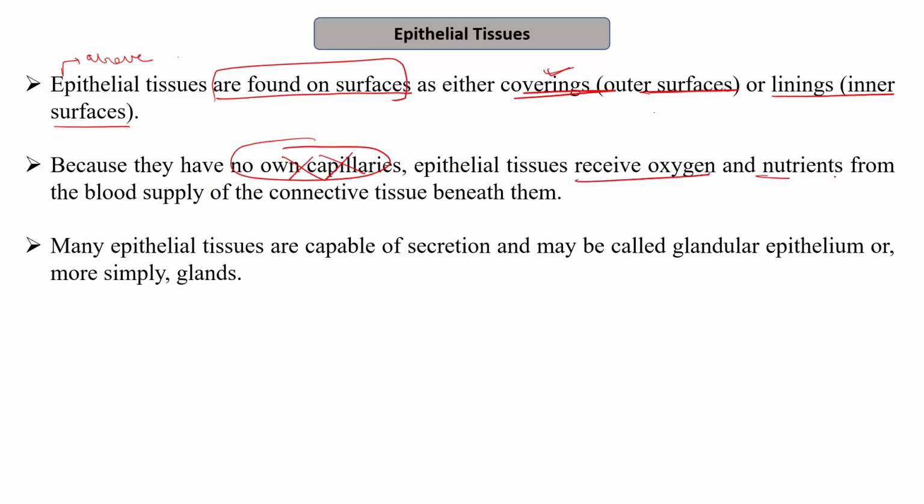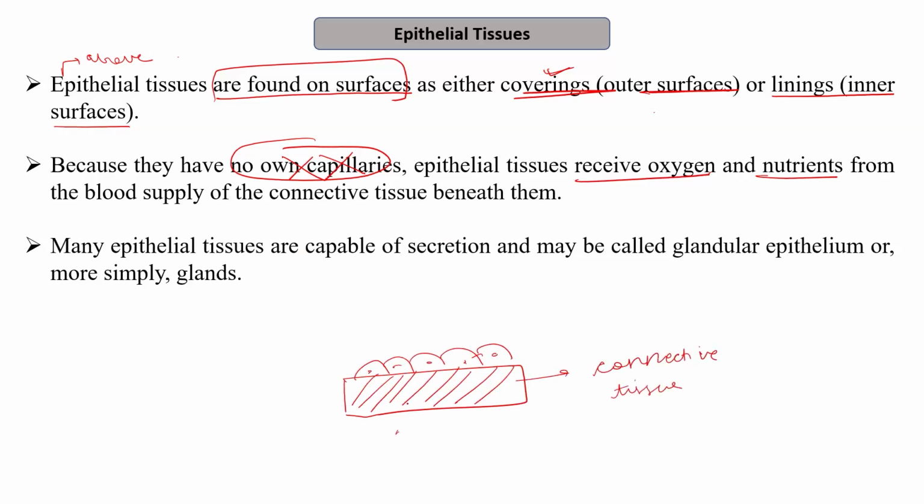Therefore, they receive oxygen and nutrients from the blood supply of the connective tissue beneath them. So usually the structure is like this, that beneath the epithelial tissue, it is the connective tissue that is present. This connective tissue helps in providing the oxygen and blood supply to the epithelial tissues. So these epithelial tissues lack their own blood capillaries. They do not have their own blood supply. Therefore, in order to receive the oxygen and nutrients, they are connected with the connective tissues which are present beneath them.